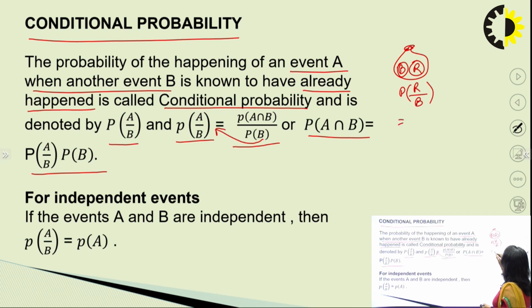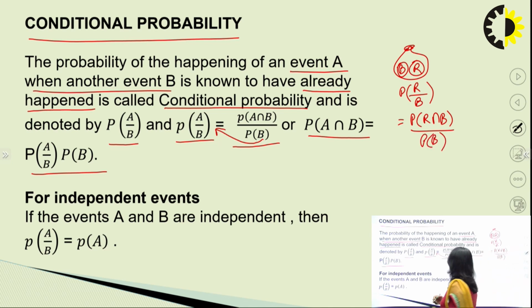Then to find this value we will require probability of red ball and black ball divided by probability of the black ball, because the drawing of the red ball depends on the event of drawing the black ball having already been done. So now the total number of balls which was earlier there has been reduced, and from the remaining balls we have to draw the red ball.